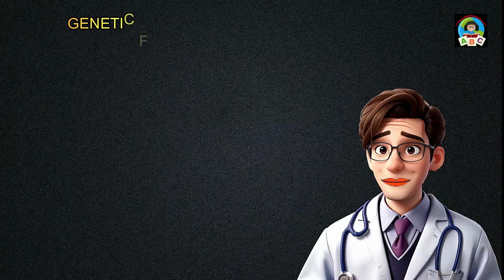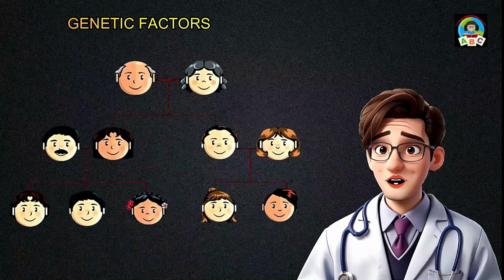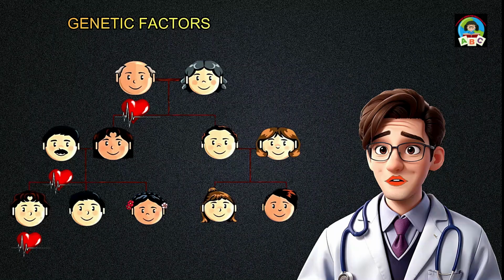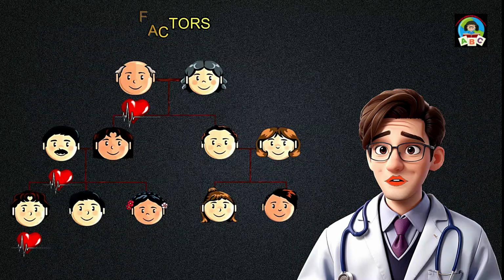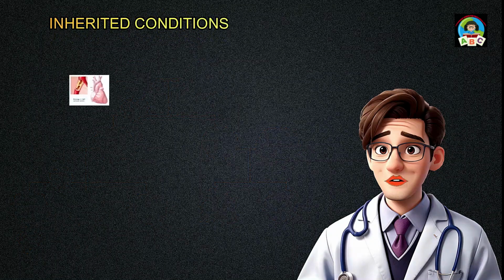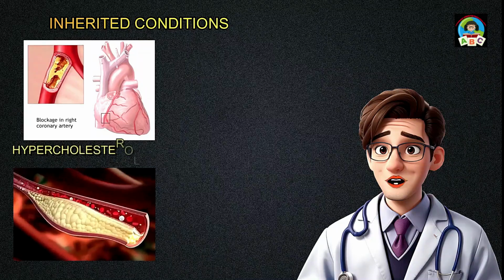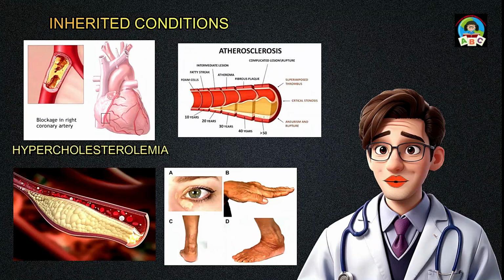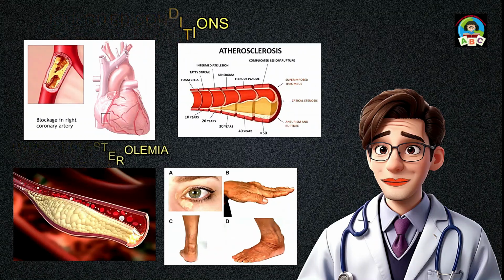Genetic factors: family history. Individuals with a family history of heart disease are at a higher risk. Genetic predispositions may contribute to conditions such as high blood pressure, high cholesterol, and diabetes, all of which are risk factors for heart disease. Inherited conditions: certain genetic conditions, such as familial hypercholesterolemia, can result in abnormally high levels of cholesterol, increasing the likelihood of atherosclerosis and heart disease at an early age.